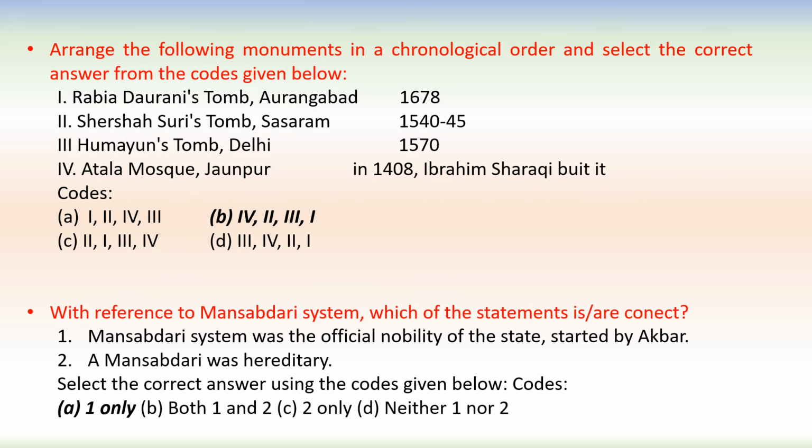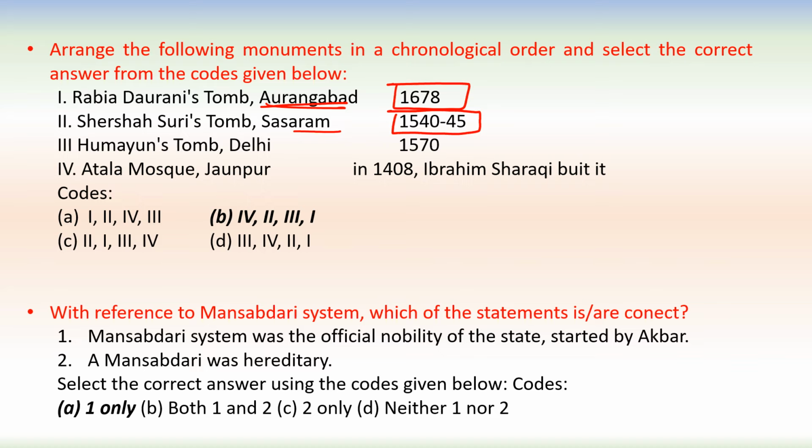Next question, arrange the following monuments in chronological order and select the correct answer from the codes given below. Rabia Durrani's tomb, that is in Aurangabad, and it was built in 1678. Sher Shah Suri's tomb, that is in Sasaram, it was built in 1540-45.